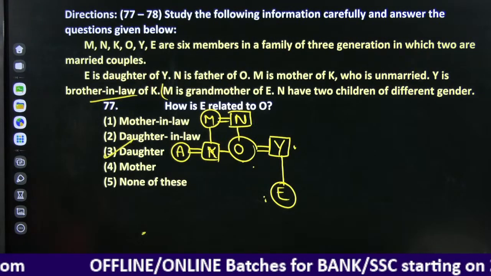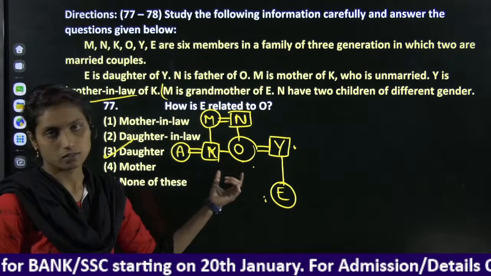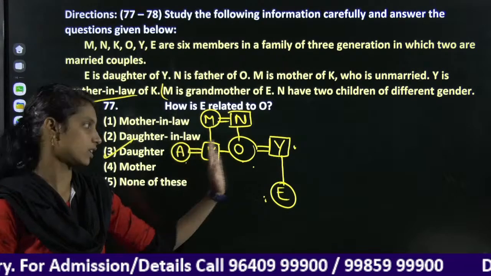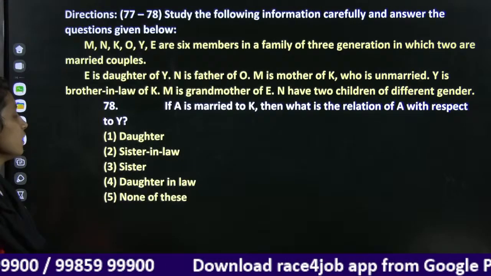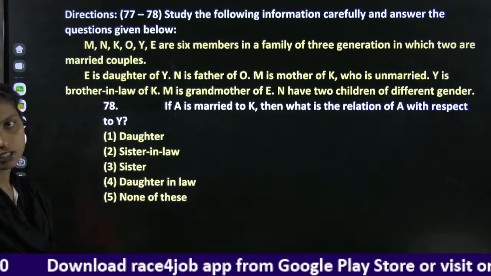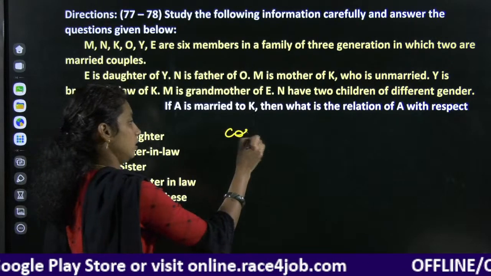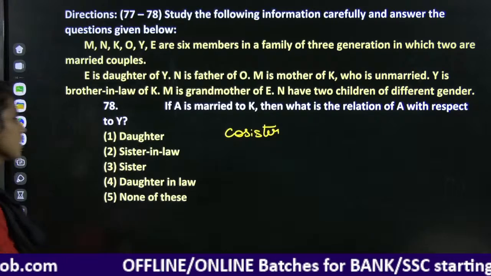A with respect to Y means these two are brother and sister, and one has entered a family, and this person has also entered this family, right? And here, in the general Telugu combination, it would be a sister, and in this combination it is co-sister. Right? It is co-sister.